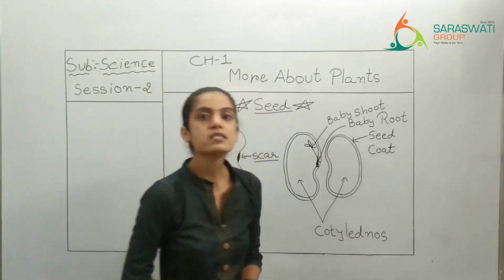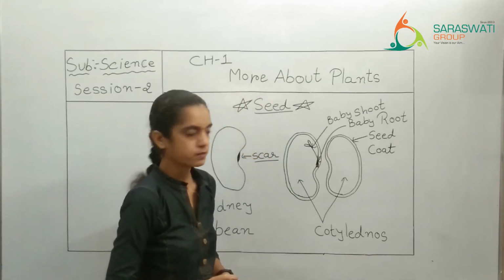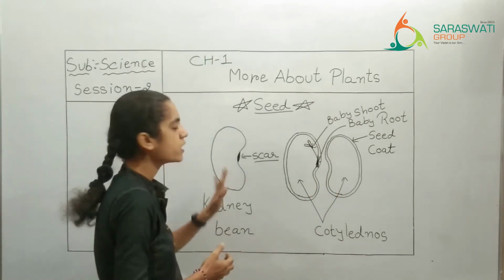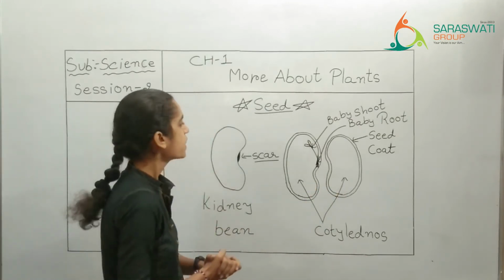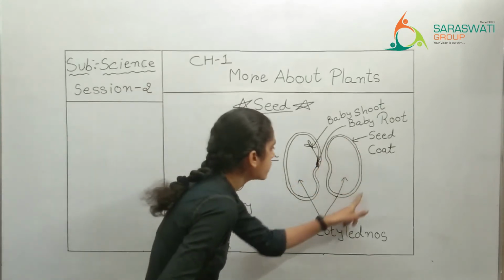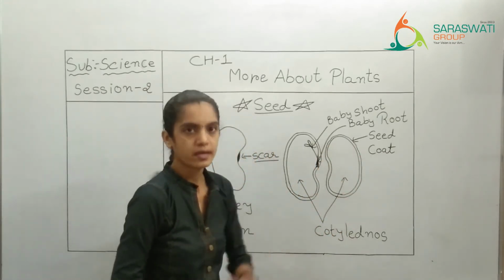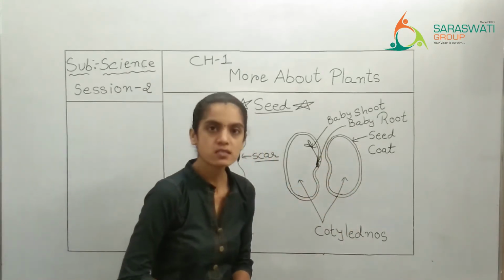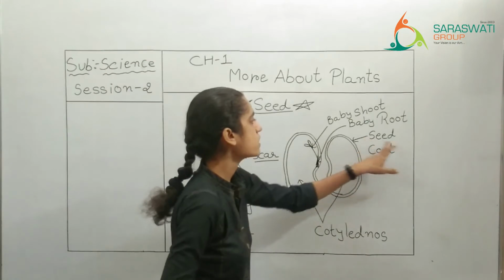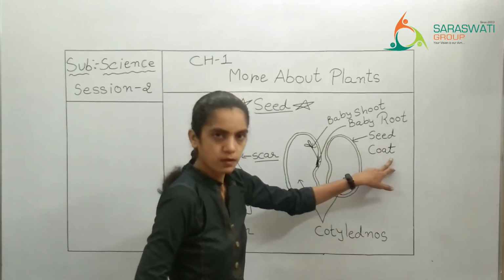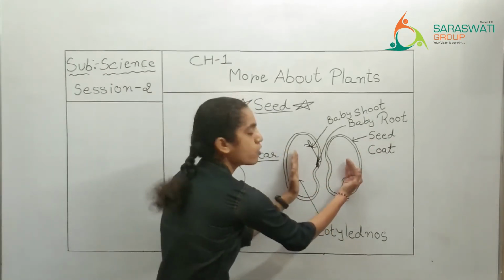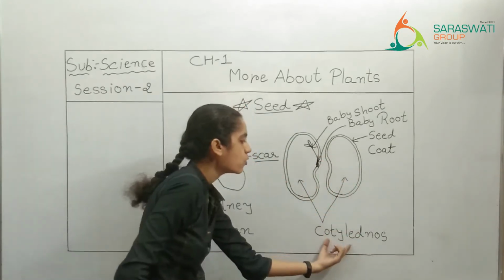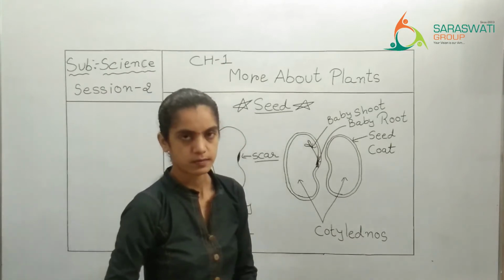Now let us study the parts of the seed. See here, I have drawn two parts of this kidney bean. Okay. Now the outer covering layer, you can see I have drawn two lines, right? So the outer covering layer of any seed is known as the seed coat, right? The two parts of the seed, જે એના બે ભાગ પડ્યા છે, those two parts are known as cotyledons, right?